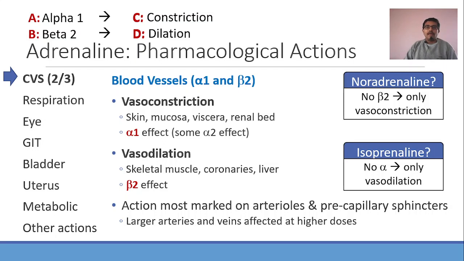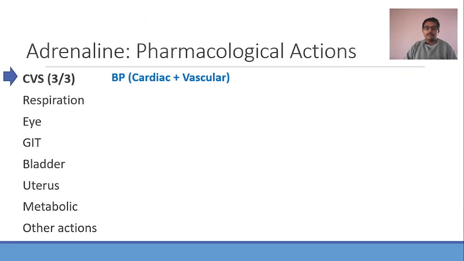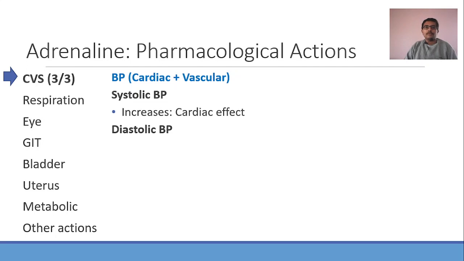Okay, so we have described action on the heart, we have described action on the blood vessels. And the third cardiovascular action is the action on blood pressure. The blood pressure action is determined by both cardiac action as well as vascular action. So there are two major types of BP, systolic and diastolic. What happens to systolic blood pressure? The systolic blood pressure is determined by the cardiac action. Adrenaline increases the force of contraction, cardiac output, and because of this, systolic blood pressure increases.